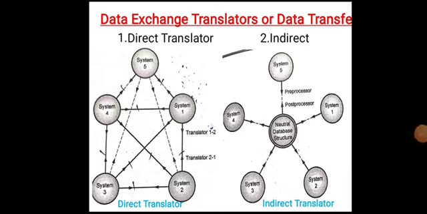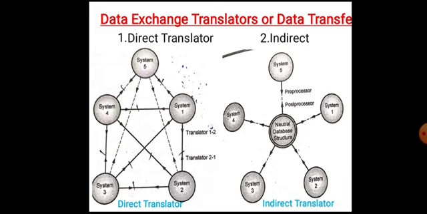Now next we discuss indirect translators. Indirect translators utilize a neutral database structure, with each system having its own pair of translators to exchange data to and from this neutral database.